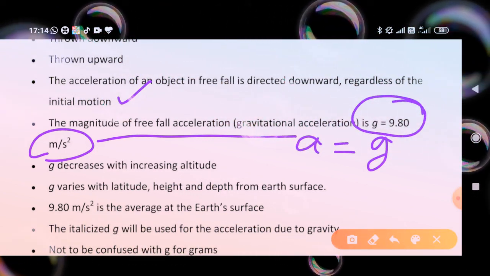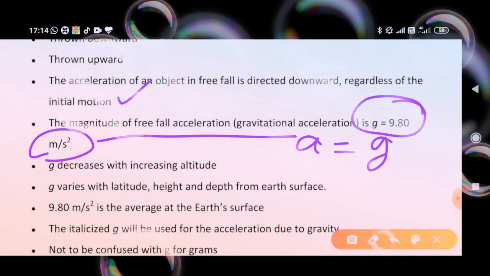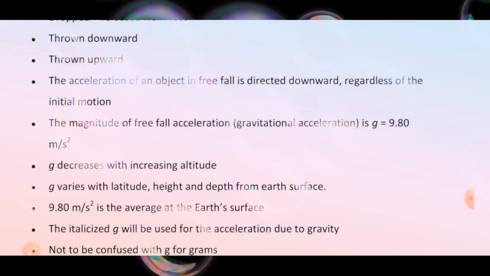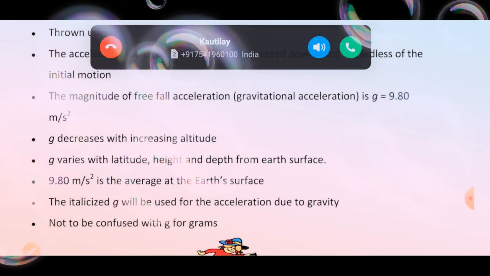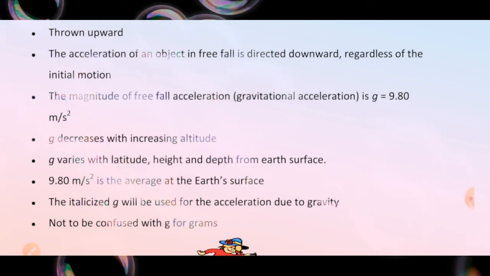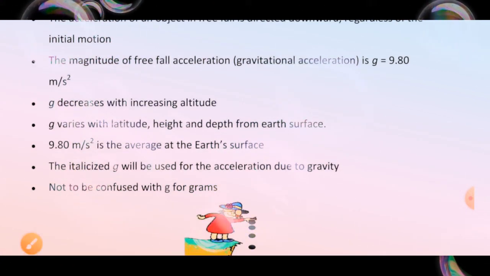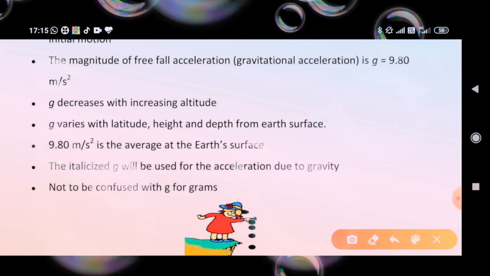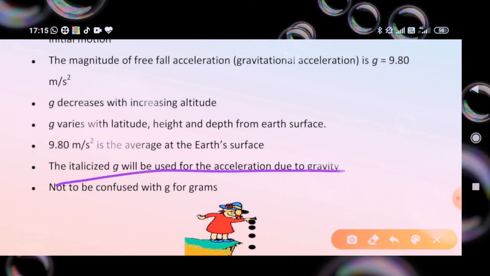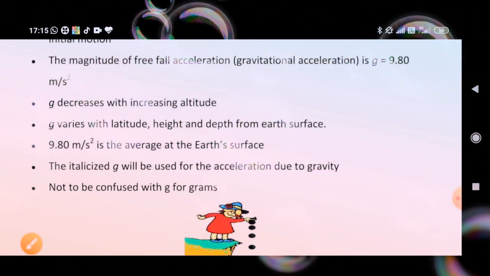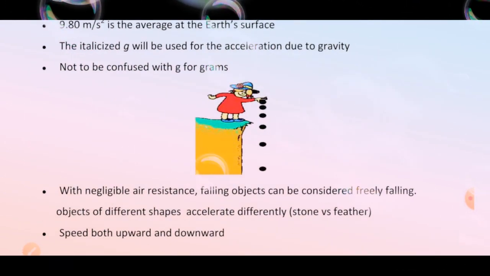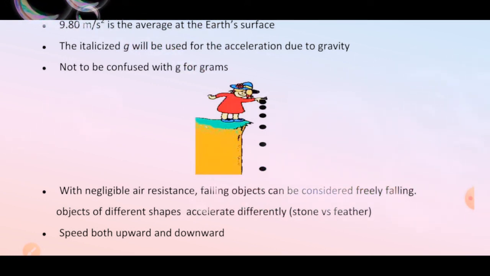Acceleration due to gravity, small g, decreases with increasing altitude. It means whenever we go upside, it decreases. g varies with latitude, height and depth from Earth's surface. 9.8 meter per second square is the average at the Earth's surface. The italicized g will be used for the acceleration due to gravity, not to be confused with g for grams. Small g in this chapter always represents acceleration due to gravity.